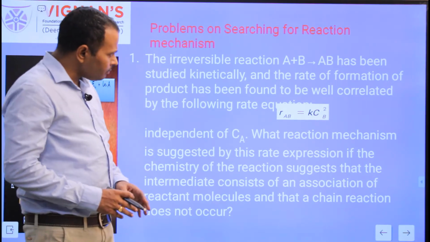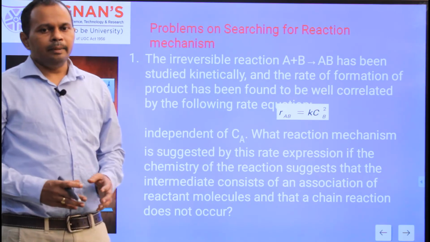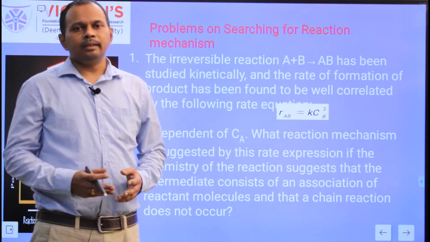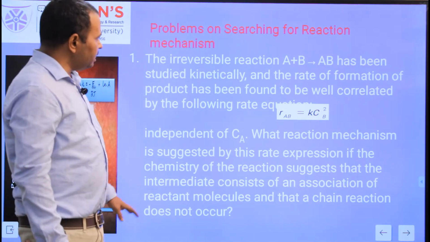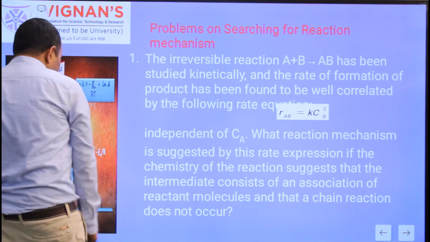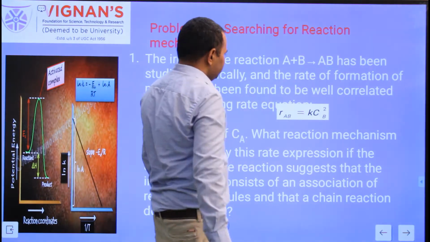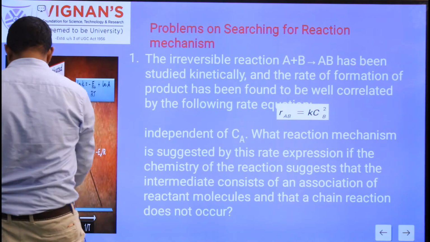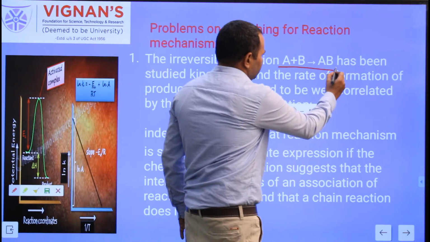So here, for a non-elementary reaction, the rate equation based on the stoichiometry does not match the rate equation based on the experiments. But in this problem, he has given one reaction, A plus B to AB.